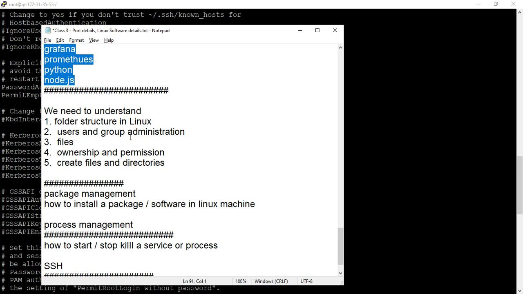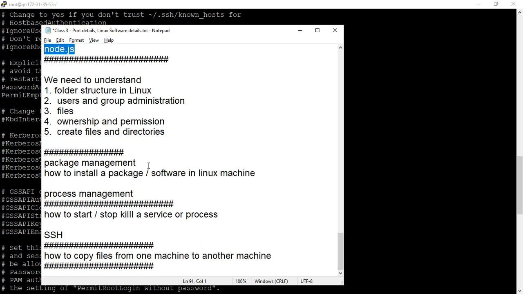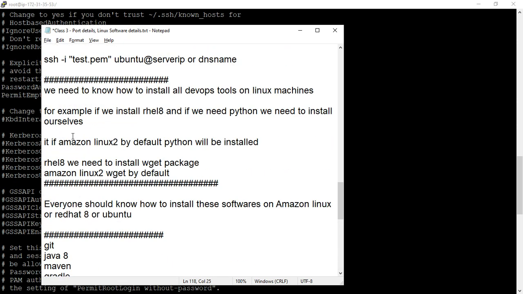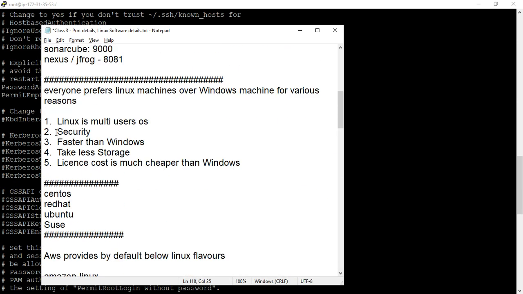We need to understand the folder structure in Linux, user and group administration, files, ownership and permissions, creating files and directories. Package management: how to install a software package on a Linux machine. Process management: how to start, stop or kill a service. SSH: how to copy files from one machine to another machine. So these are a few things we will definitely look at in the coming classes.